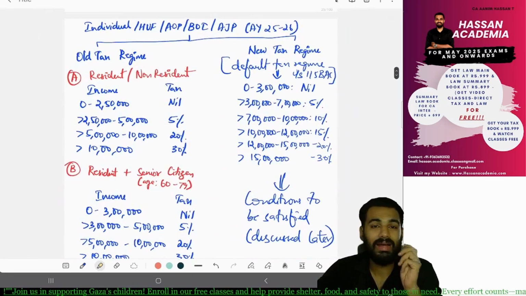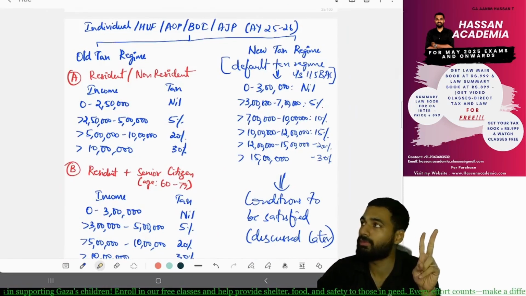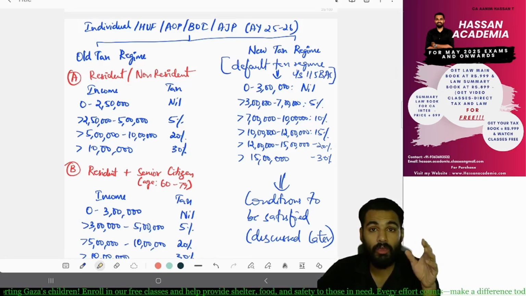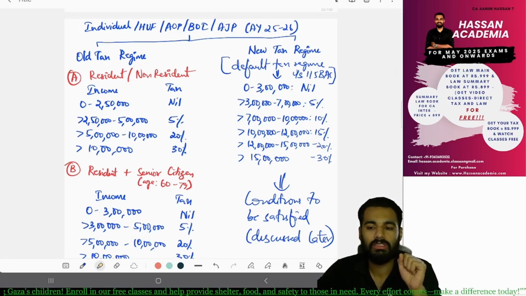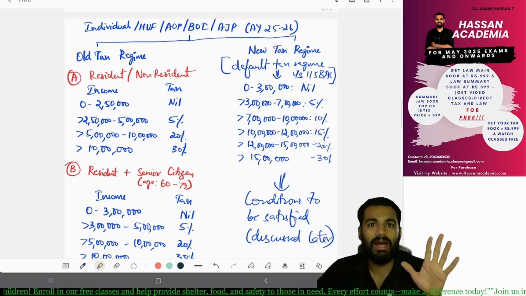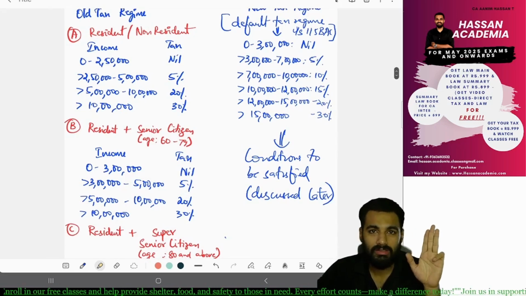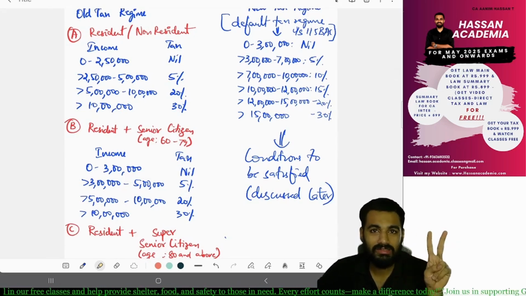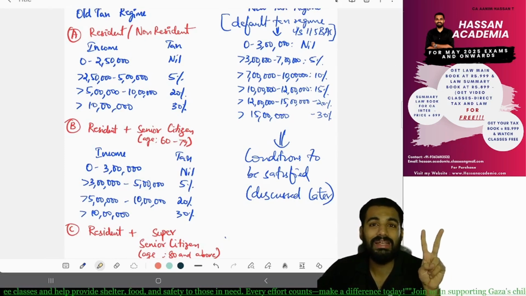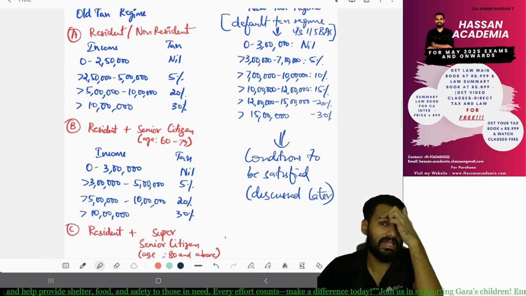Yes. And we have seen income tax rates. So, yes, sir. There are two types of rates. One is for individual, HUF, AOP, BOI, and artificial juridical person. What are they? One is old tax regime. Next is new tax regime. What is the old tax regime's income tax? There are three sets. One is general. Second is a person who is a senior citizen, which is of age 60 to 79, and he is a resident.